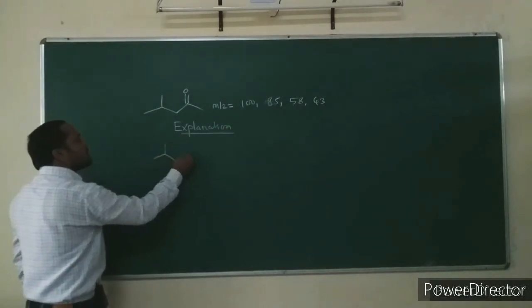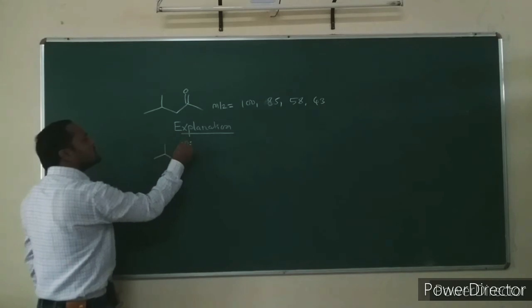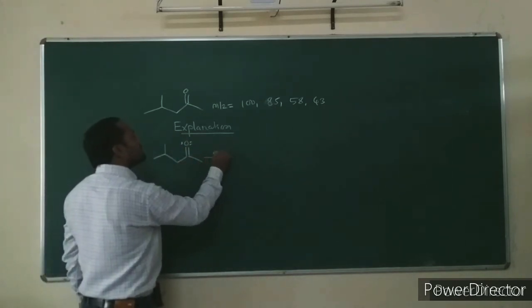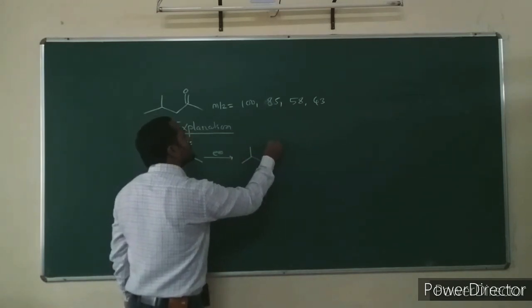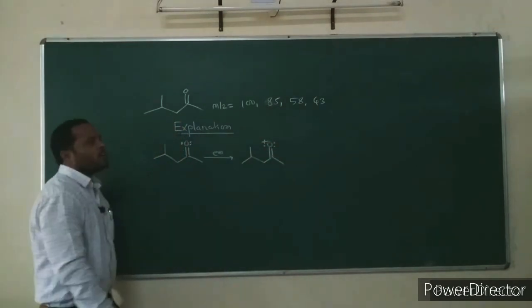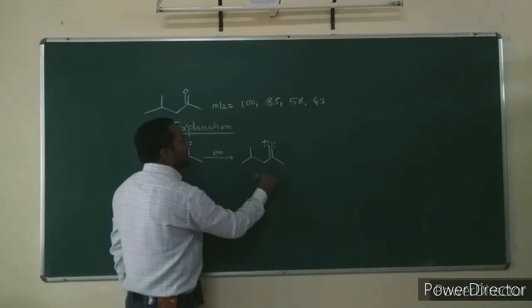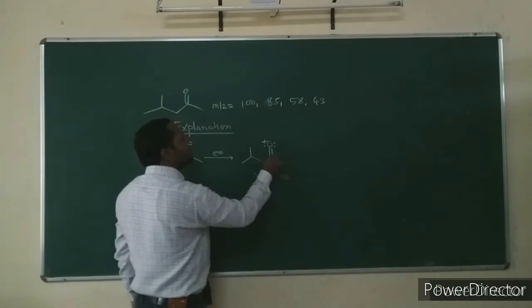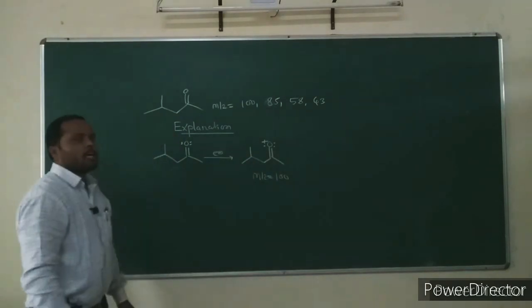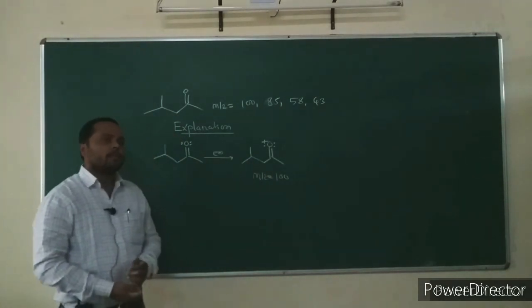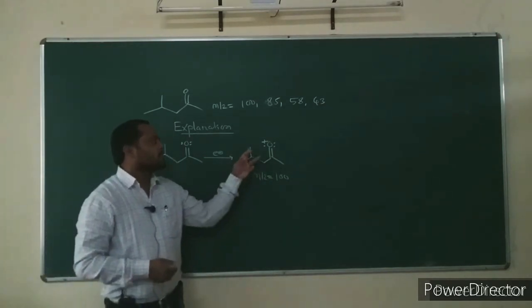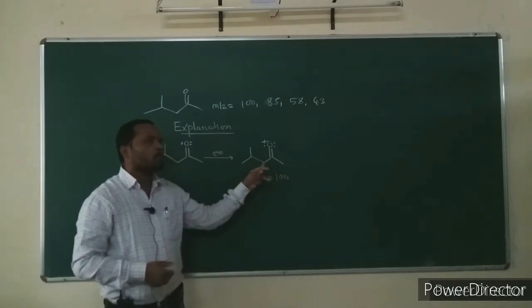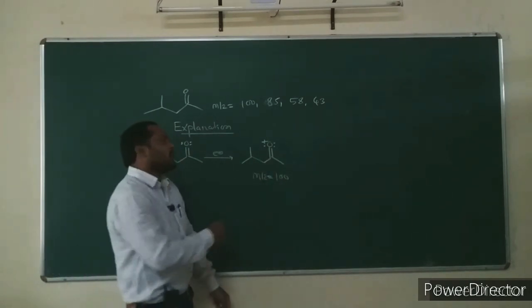First, it undergoes electron ionization to form the molecular ion at mass to charge ratio 100. 6 carbons, 6 into 12, 72, plus 1 oxygen, 72 plus 16, 88, and 12 hydrogens, 88 plus 12, 100.